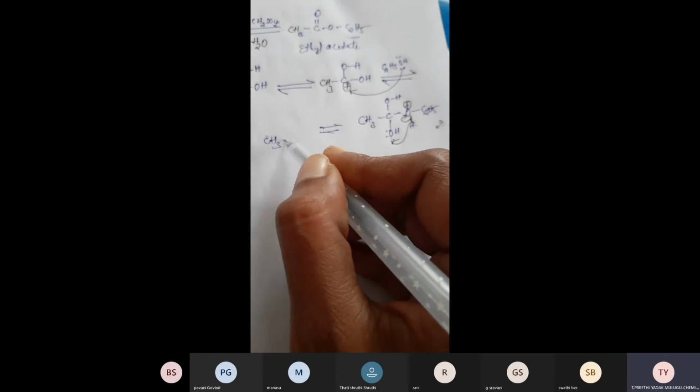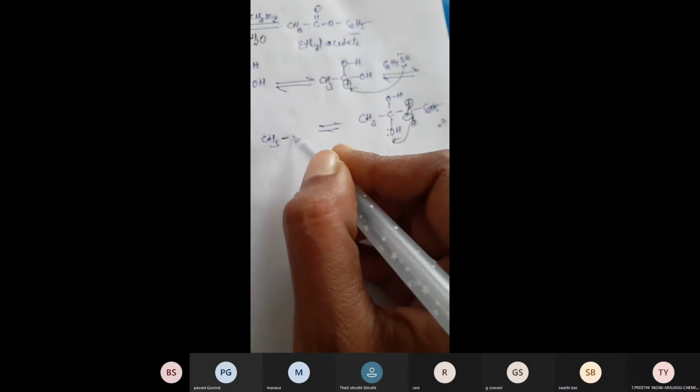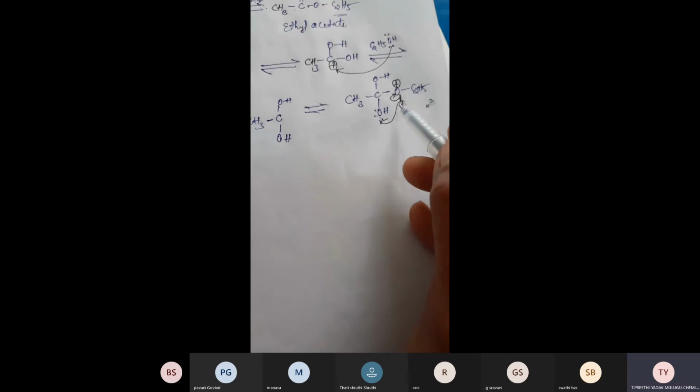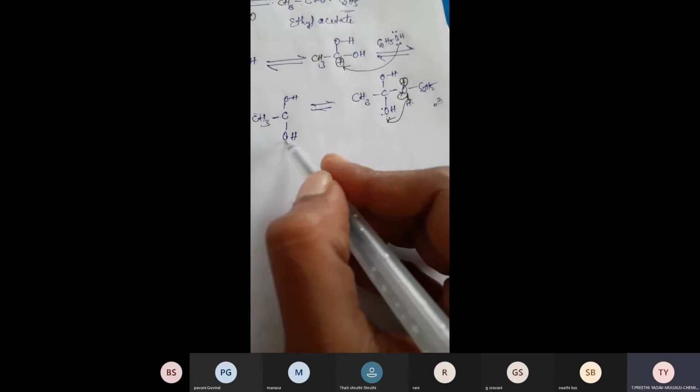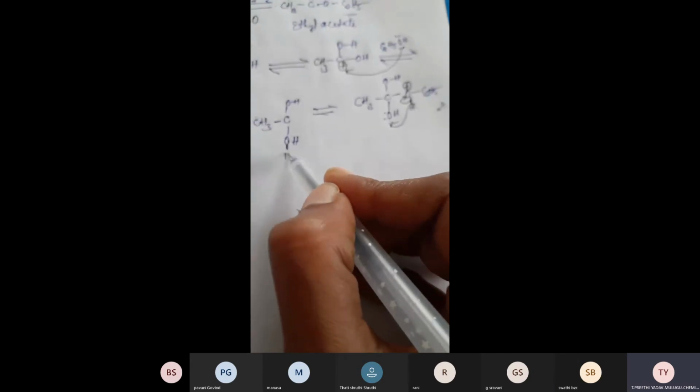Here you will get CH3, C, OH, OH, and this hydrogen also moves towards this oxygen. It means again you have to write one more hydrogen, right?